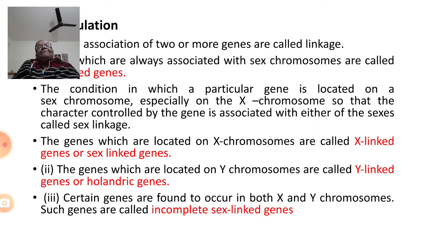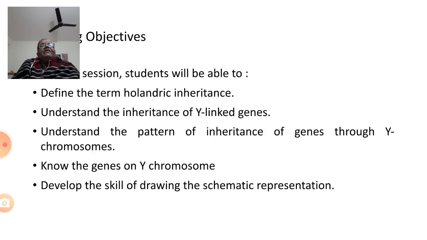With this background information, we shall try to study hypertrichosis in humans. So what are the objectives of our class? The learning objectives are: you should know the term holandric inheritance. You should understand the inheritance pattern of Y-linked genes, and the pattern of inheritance of genes through the Y chromosome.